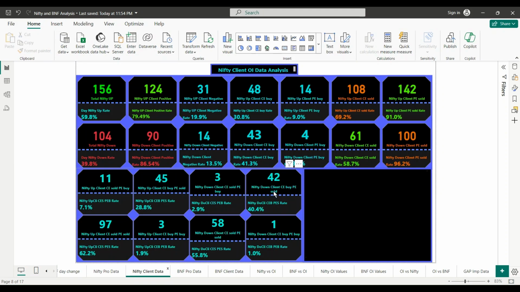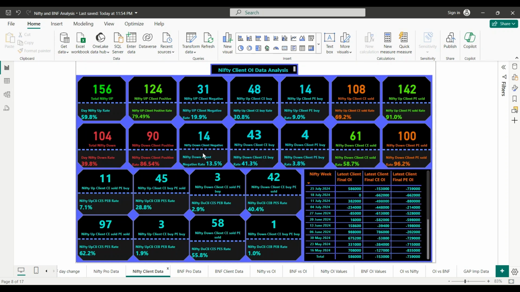Similarly, I have the client data. It's loading. Okay, yesterday client share was positive. They sold C and also sold a lot of P's. So positive, 79.86. When clients are positive, Nifty went down, so we have one.